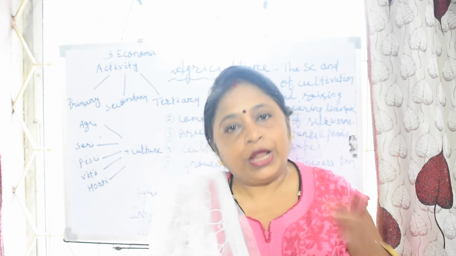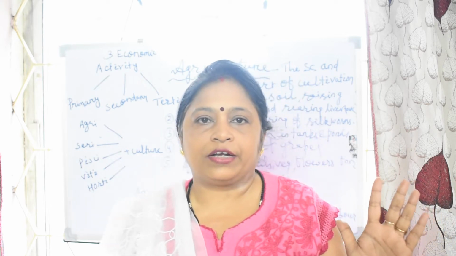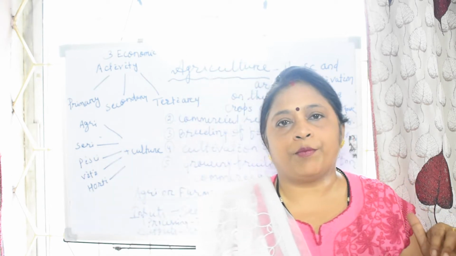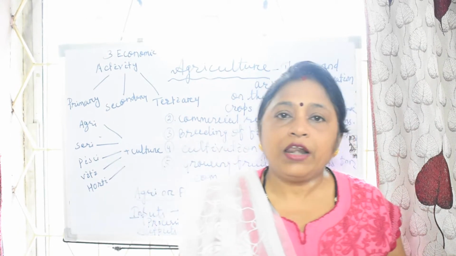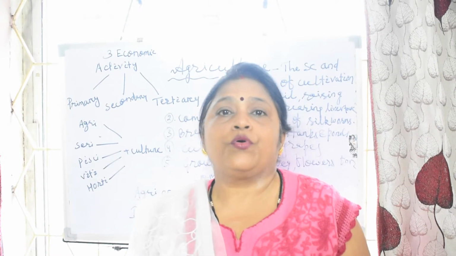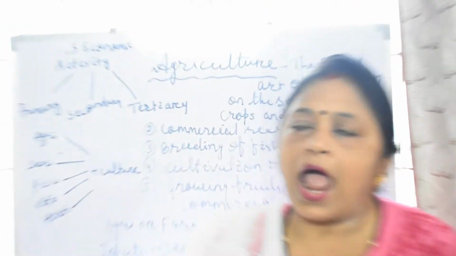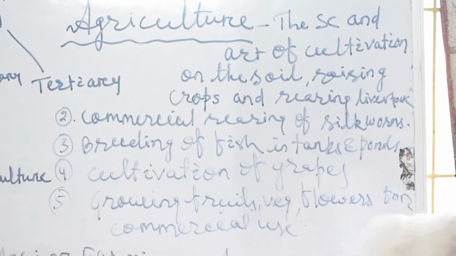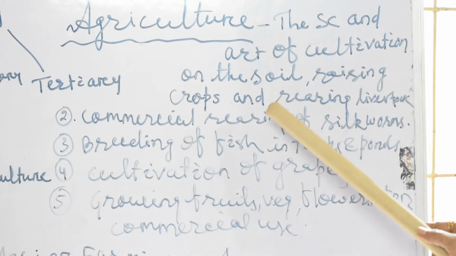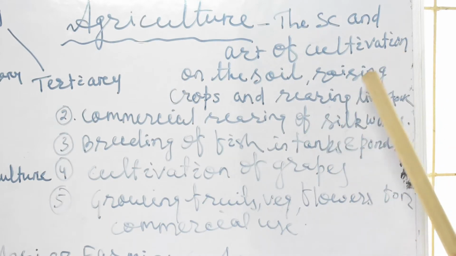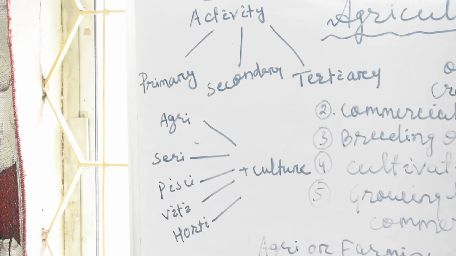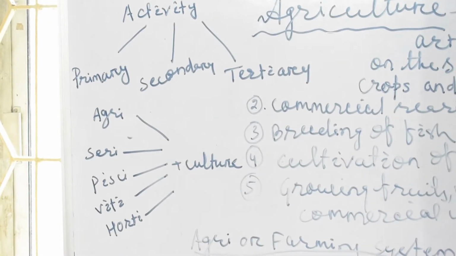So we know about the three economic activities, and now today we are going to read about one primary activity, that is agriculture. Okay, then we shall know what we mean by agriculture. Agriculture, the science and art of cultivation on the soil, raising crops and rearing livestock, is known as agriculture. Like agriculture, there are other four things: sericulture, pisciculture, viticulture, horticulture.